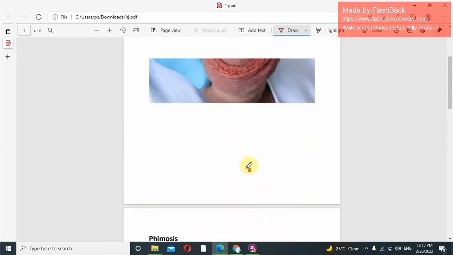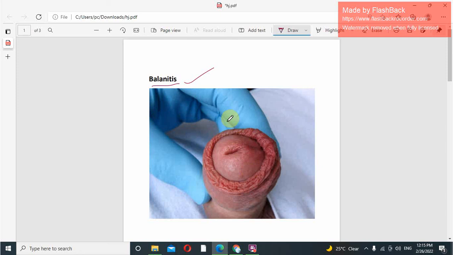In the case of balanitis, this is an infection, and it is generally caused by a lot of organisms, but the most important are C. albicans, anaerobic bacteria, pyogenic bacteria, and Gardnerella. In balanitis, this is generally related to poor hygiene. Because of poor hygiene, and the person not being circumcised properly, not taking care of the penis and the genital area, this infection occurs.